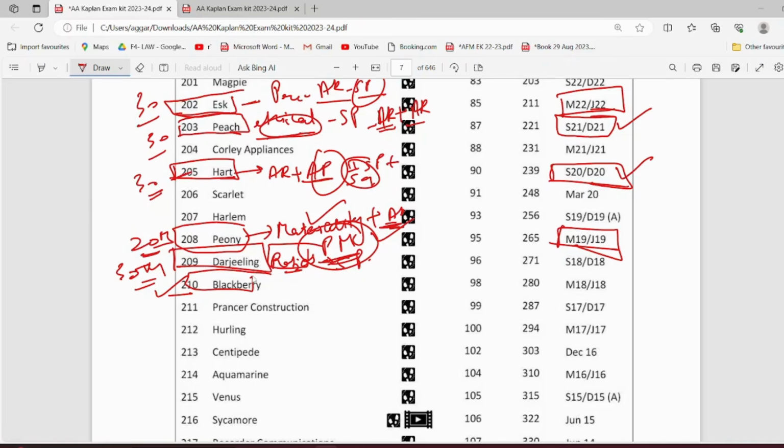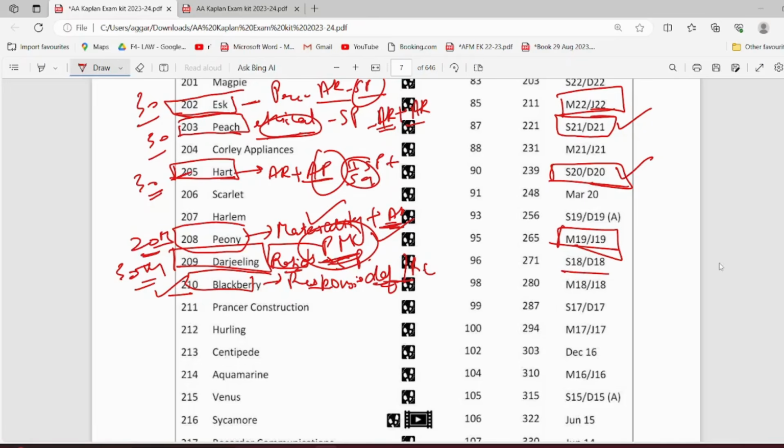So 210 is again very important. Why? Because it has questions from responsibility, auditor's responsibility, again a different aspect of your syllabus. And then your deficiencies and recommendation is also there in this topic. So this is again a past paper question.